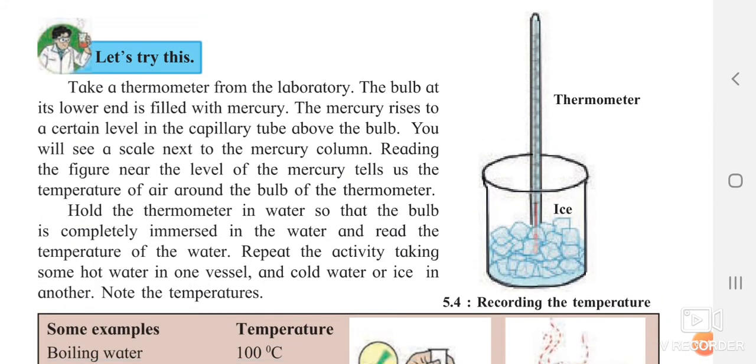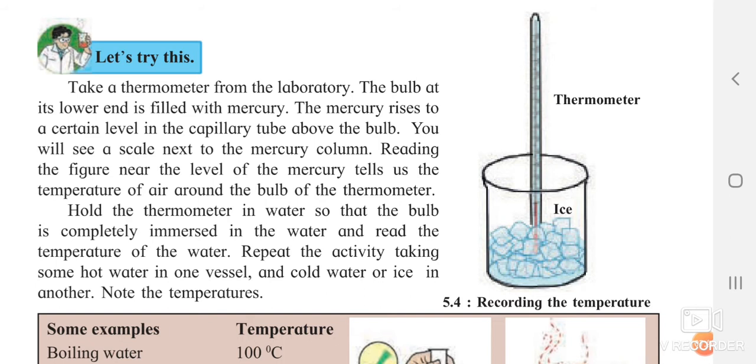Now they have given you one experiment. They have taken a glass and added some ice cubes in it, and later they have taken a thermometer and kept it upside down so that the mercury, you can see the red color one, yes, it is the mercury present.